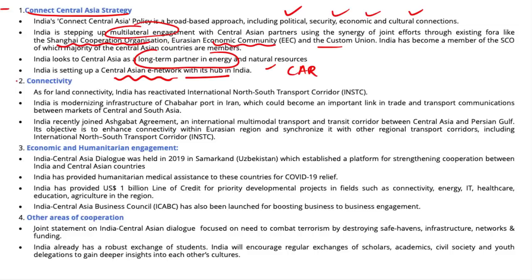The second thing that India is doing in the Central Asian region is connectivity.